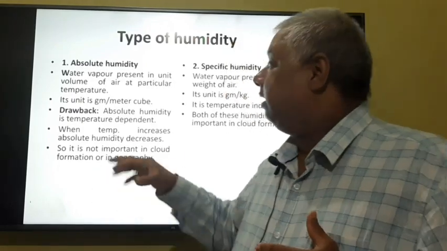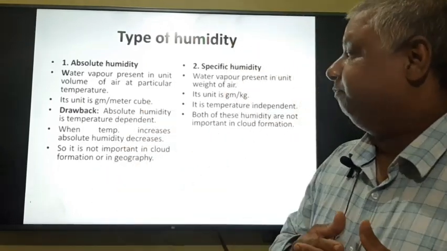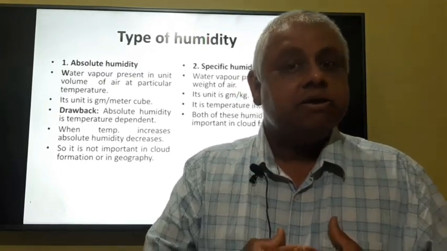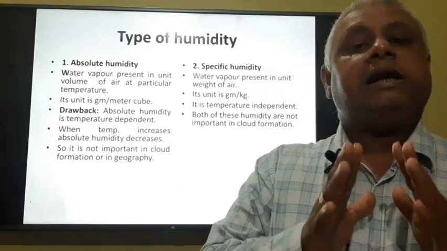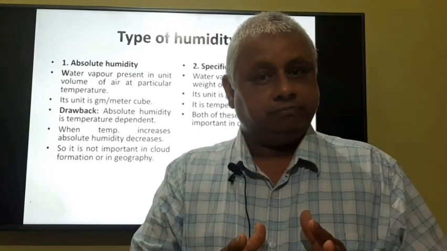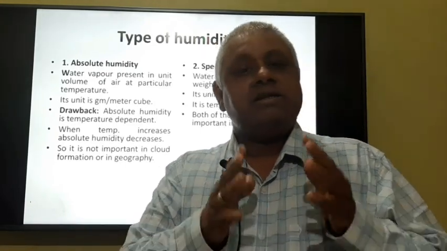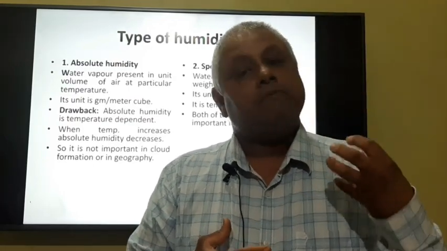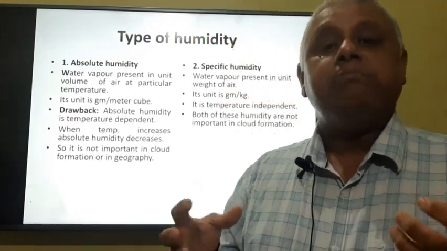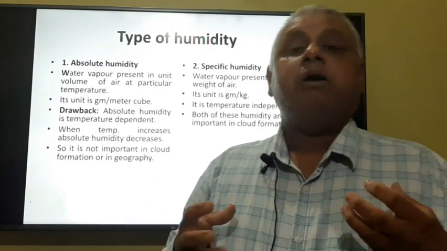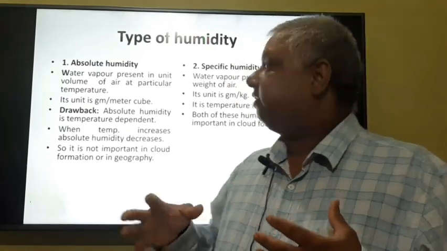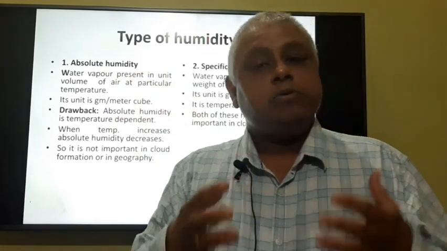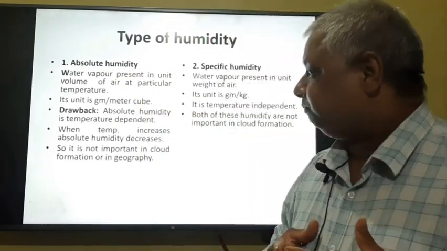Its unit is gram per meter cube. Since absolute humidity is temperature dependent, it is not used in cloud formation. You can understand this better with an example. Suppose 2 gram of water vapor is present in 1 meter cube volume of air, then the absolute humidity of that air would be 2 gram per meter cube.